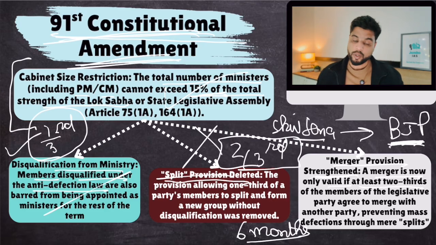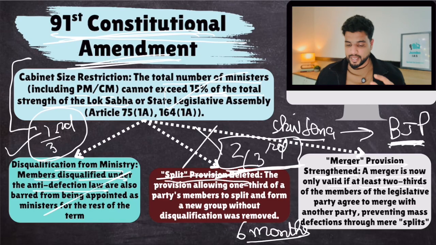Okay, split is not allowed. There will be defection. And if you want to merge with another political party, you require 2/3 support. Make sense? Okay, so these are the static provisions with respect to anti-defection. That's all you need to remember. These are the provisions that you need to remember.